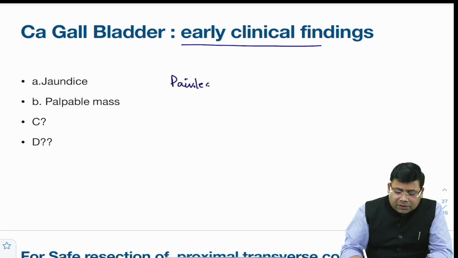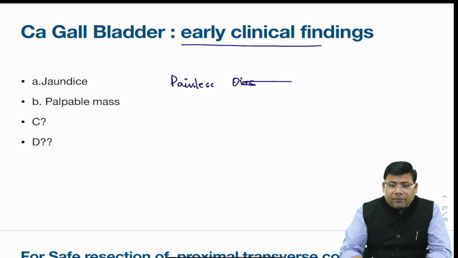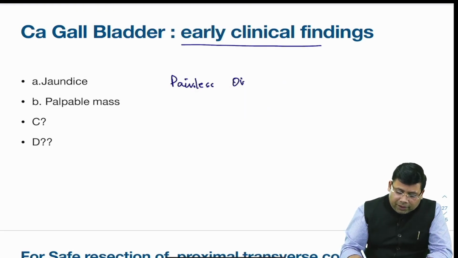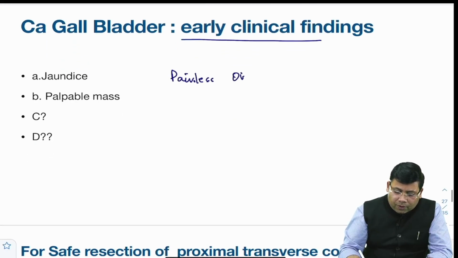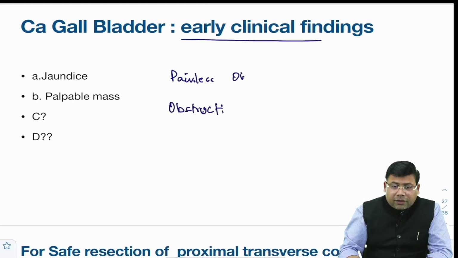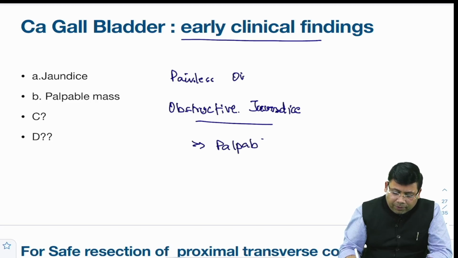Now gallbladder cancer, there was a question that the early findings, remember painless obstructive jaundice. So painless obstructive jaundice, and what is the reason for this obstructive jaundice? It is nothing but the compression of the CBD. So painless obstructive jaundice, this is one thing that we have. And then we have the palpable gallbladder mass. So palpable mass with painless obstructive jaundice.